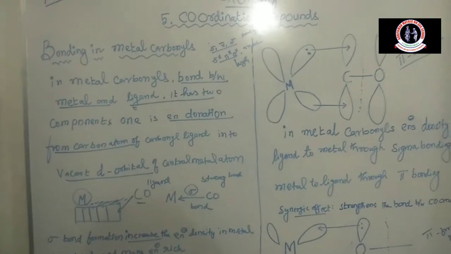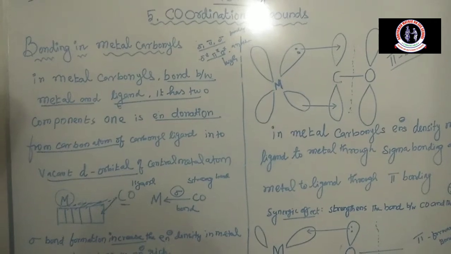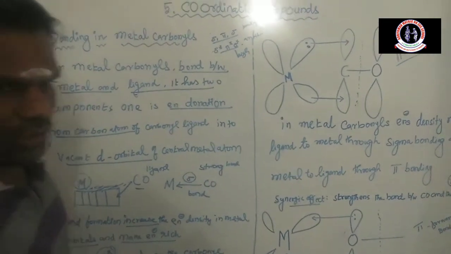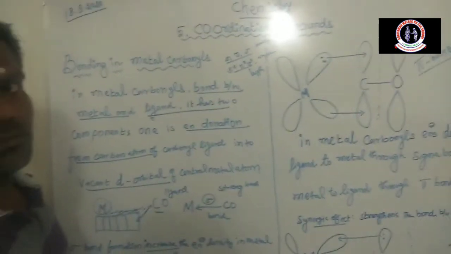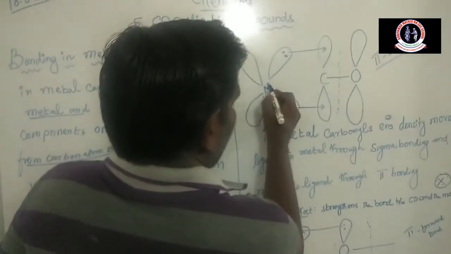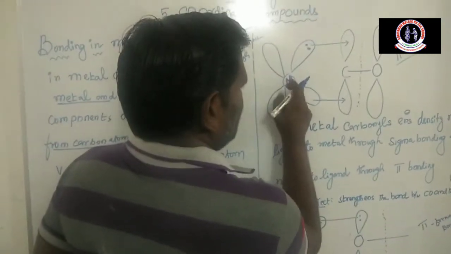Here the empty pi star orbital on the carbonyl ligand accepts the transfer of electron density back from the metal to the ligand. Now you see the metal atom M. M is the central metal atom.